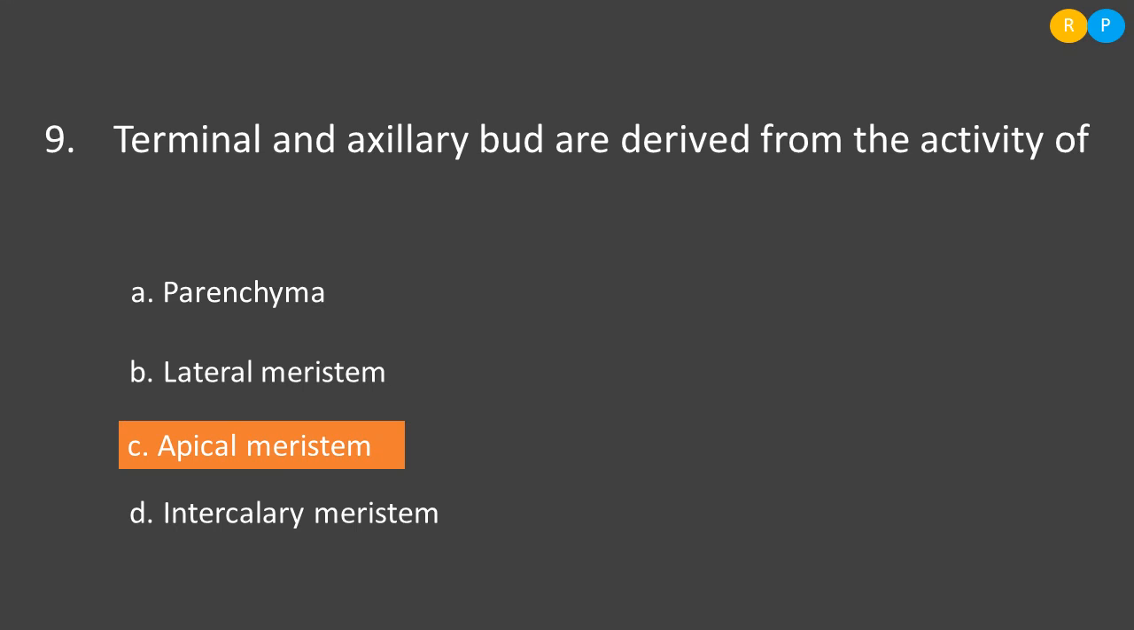Then option C, apical meristem. So apical meristem adds new tissues to the plant in the terminal region, as well as it helps in the formation of axillary buds. Then option D, intercalary meristem. So intercalary meristem helps in increasing the internodal length in the plant. So the correct option is option C, apical meristem.